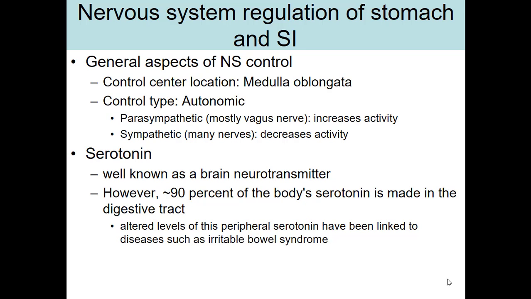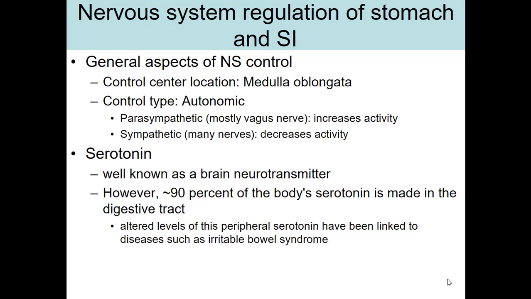This parasympathetic signaling could also cause more secretions to be made to help these organs along. For example, the stomach might make more gastric juice under parasympathetic regulation. And perhaps we'll have more pancreatic juice and more gallbladder contraction and that sort of thing in the small intestine.